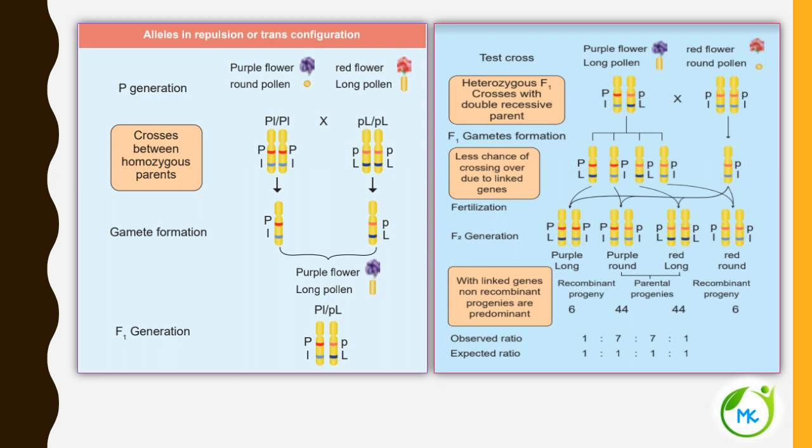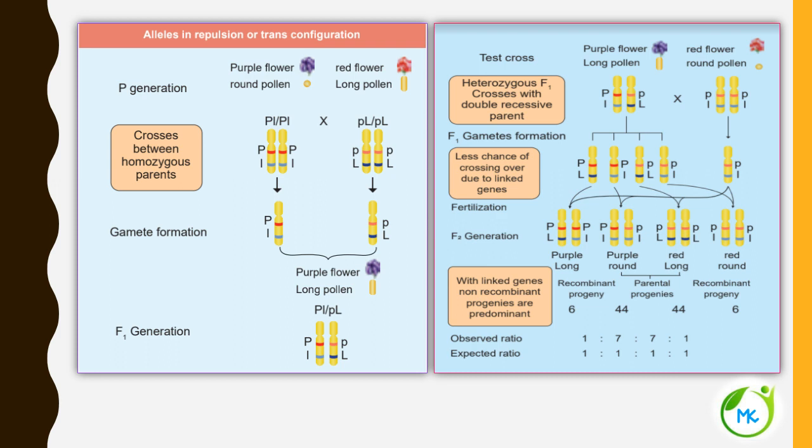Here we are going to have the parental generation as a purple flower with round pollen and a red flower with long pollen. The cross between the homozygous parents is made, and the gametes are written here as capital P, small l, and small p, capital L. In the F1 generation, all the flowers are purple with long pollen, capital P, small p, capital L, small l.